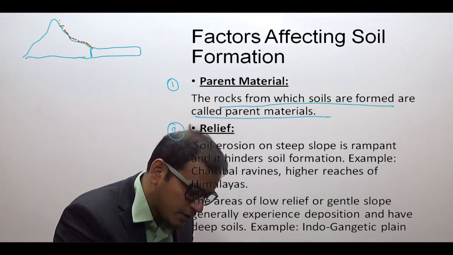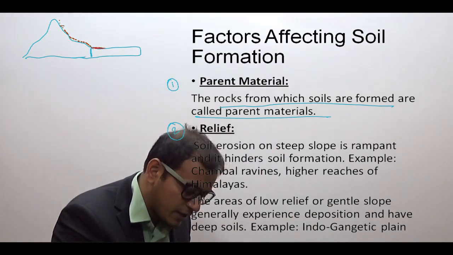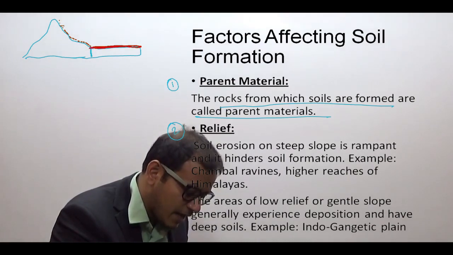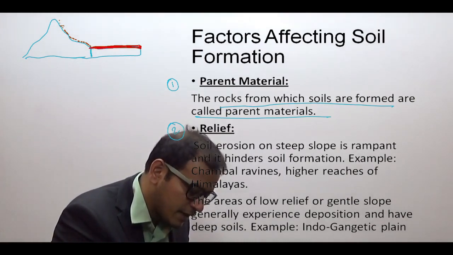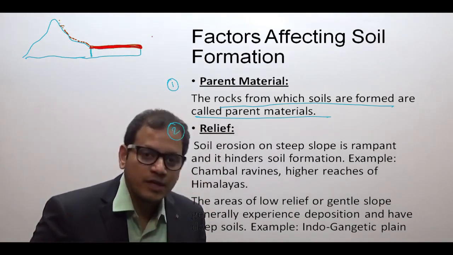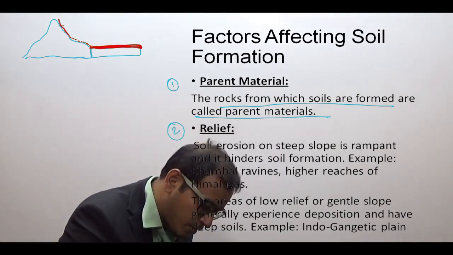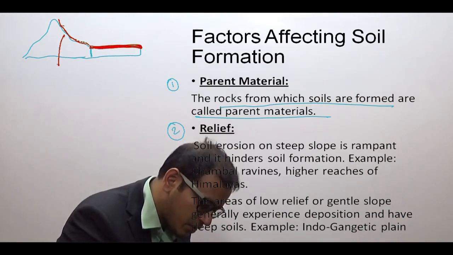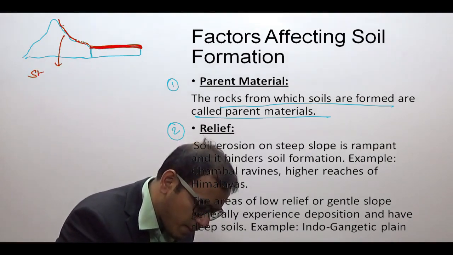But all this moved soil which has been removed under gravity will get accumulated on the flat land here, and therefore यहाँ पे you will have a thick layer of soil. So remember, the soil won't be well developed on the steep slopes.